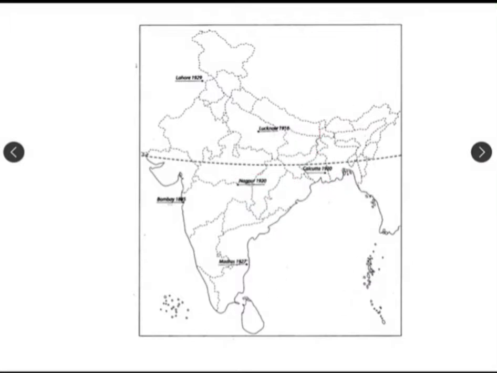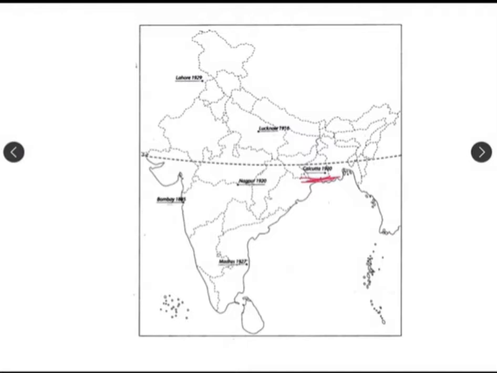So in the Calcutta session, September 1920, what was the discussion? Basically the main agenda of this session was that Gandhiji gave a proposal that he wanted to initiate the non-cooperation movement. He gave a proposal in front of the INC that we should start the non-cooperation movement. That was the basic point of this Calcutta session 1920, which happened in West Bengal, Calcutta, now called Kolkata, right?